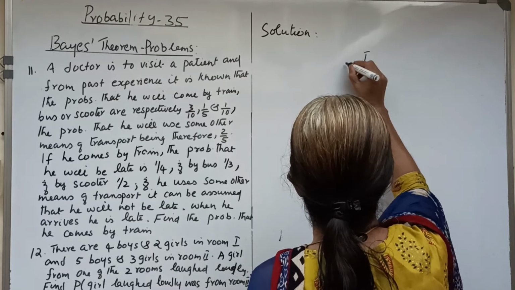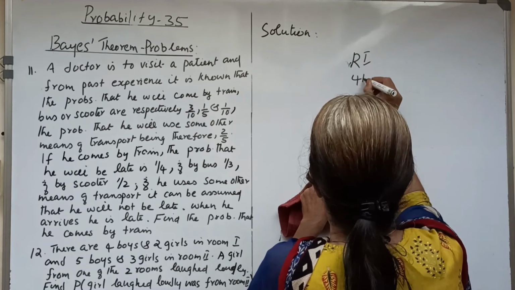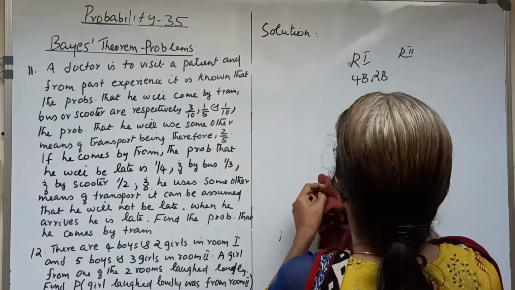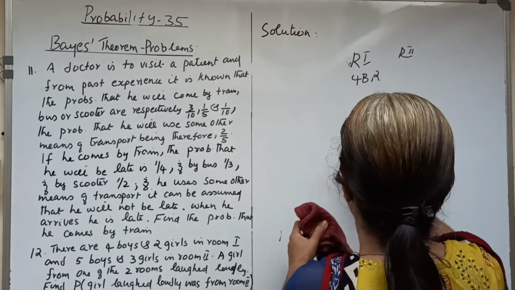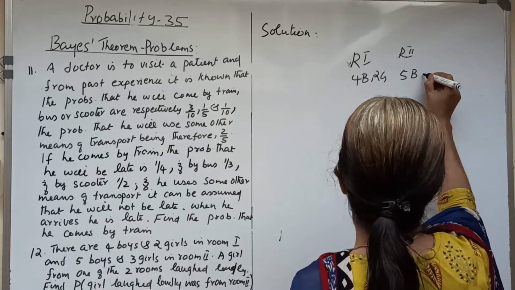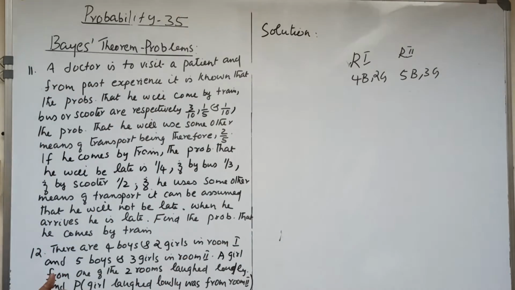Now, a girl from one of the 2 rooms laughed loudly. Find the probability that the girl who laughed loudly was from room number 2.